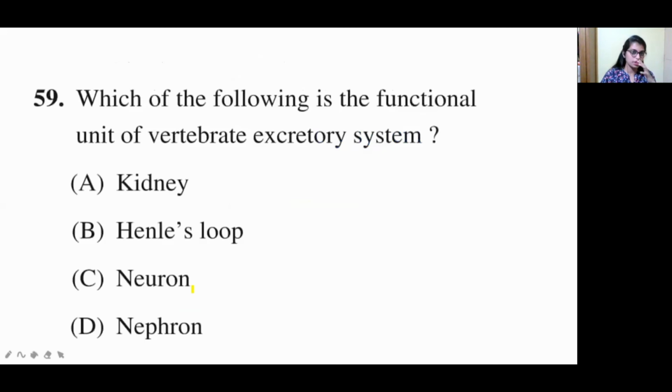Okay, so now move to the next question. Which of the following is the functional unit of the vertebrate excretory system? Okay, they are asking for the functional unit, not the functional organ. If they were asking which organ is for the excretory system, you would go with the kidney, because they are not asking for the organ here, they are asking for the functional unit. So our body's functional unit is the cell, right? Our body is made up of cells. In the same way, the kidney is also made up of special units known as nephrons.